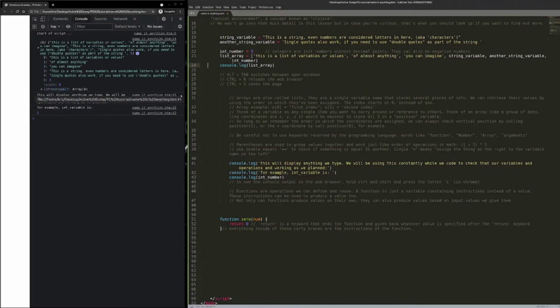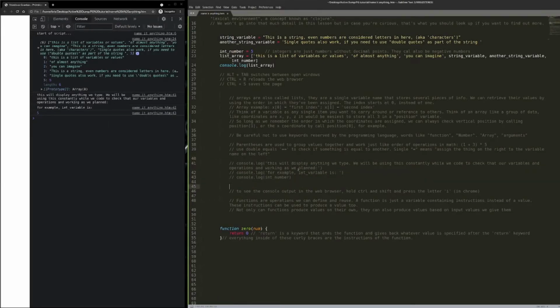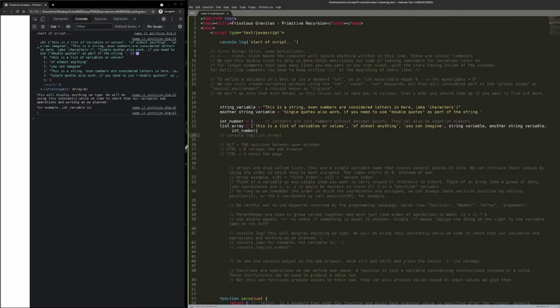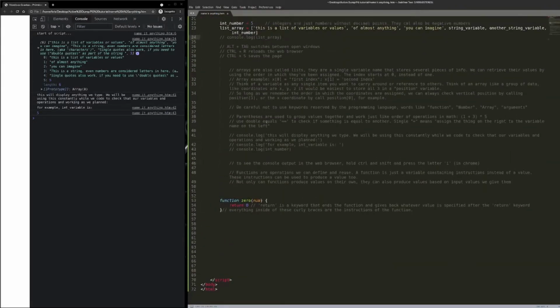The next line here is line 41, and if we go down to line 41, that's what I wrote here. And for example, int variable is: that's all contained in this string of text, and int number is our last console log here. So I don't really want to show this every single time, so I'm going to comment that out for now. But it's there just in case you need the reference later on. I'm going to comment this one out, and start of script we'll leave that on just for reference to make sure we know our code is running.